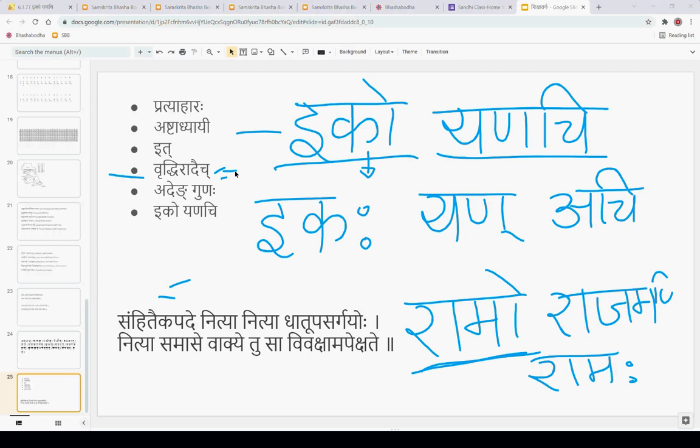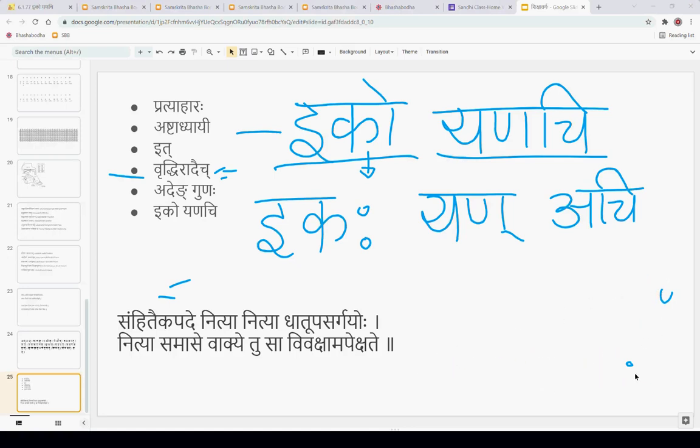Some of you already know this, but those who are new to this, pay attention very carefully here. Now, ikaha yan achi. First thing we have to know is what are the vibhakti forms of these three words.